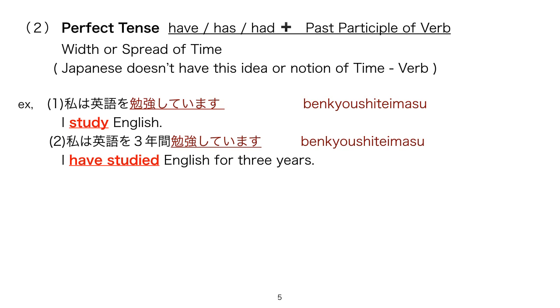But when I teach this perfect tense to the Japanese students using this explanation, many Japanese students can understand a little bit more easily. Just this one is a perfect tense. Memorize this form.